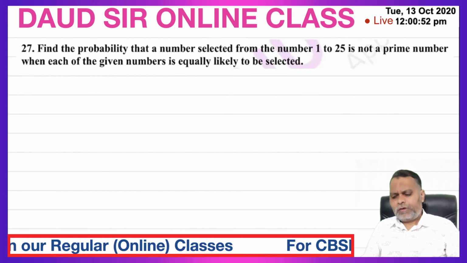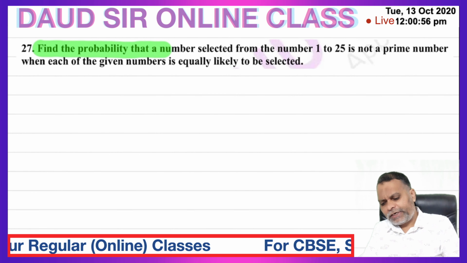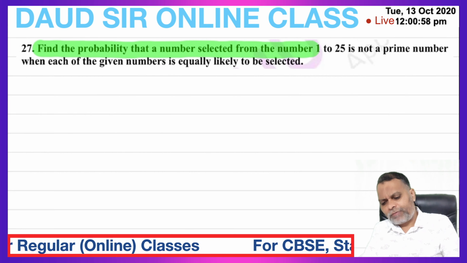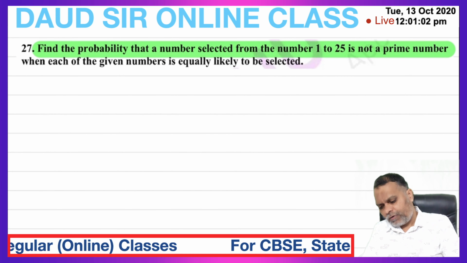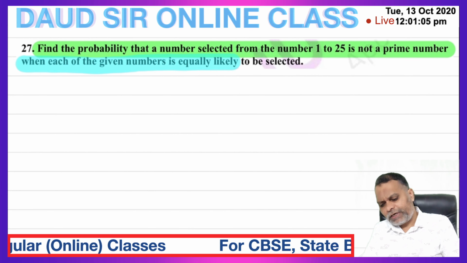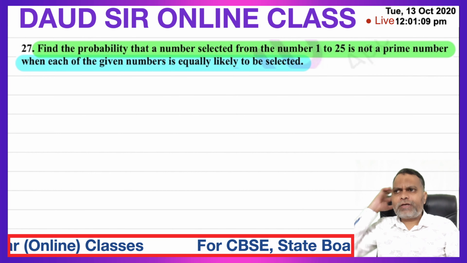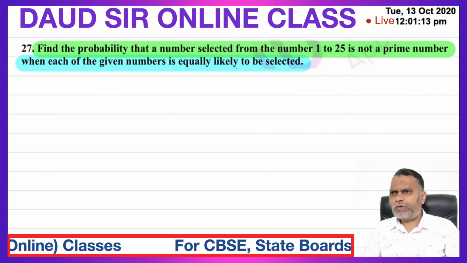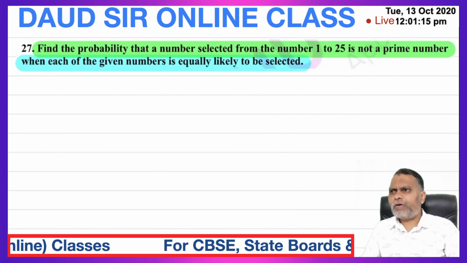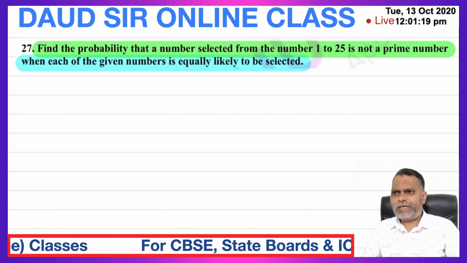Question number 27. Find the probability that a number selected from the numbers 1 to 25 is not a prime number when each of the given numbers is equally likely to be selected. They are equally likely events. So we have to find out the probability of selecting not a prime number. So first we will calculate the probability of selecting a prime number.